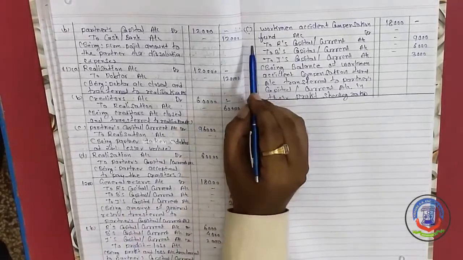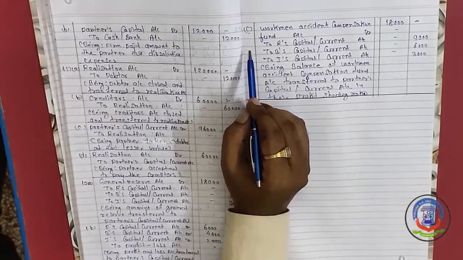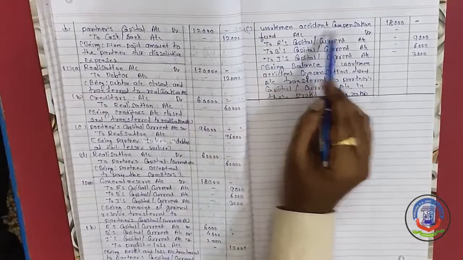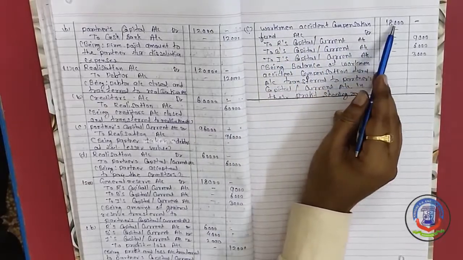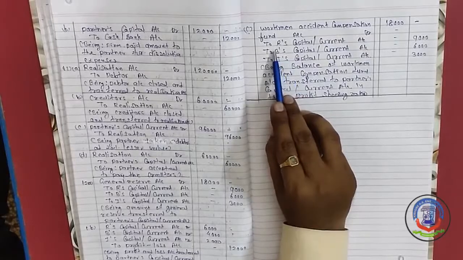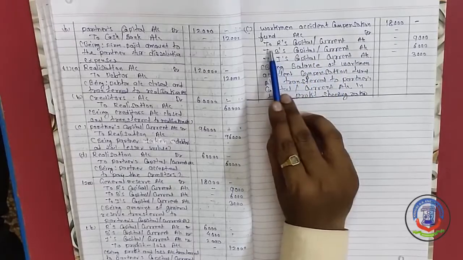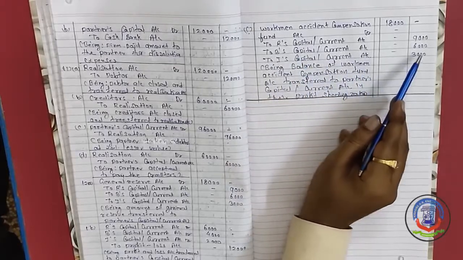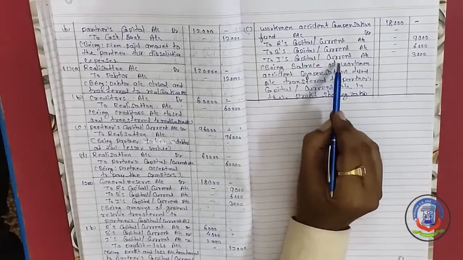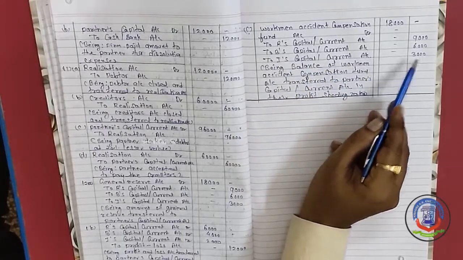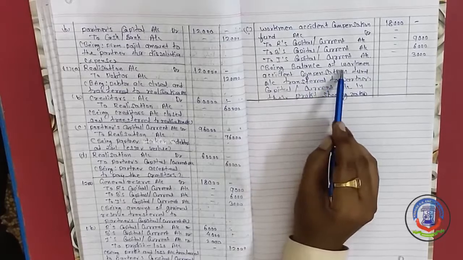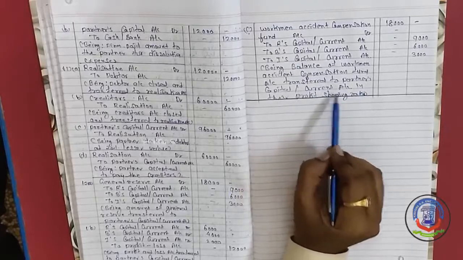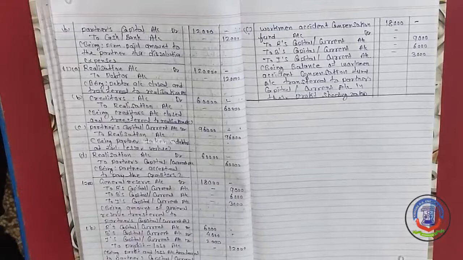Okay, and the third one is workman accident compensation fund of rupees 18,000. Workman accident compensation fund account debited 18,000 rupees, distributed between the partners as per their profit sharing ratio: to R's capital current account 9,000, to B's capital current account 6,000, to I's capital current account an amount of rupees 3,000, being balance of workman accident compensation fund account transferred to partners' capital current account in their profit sharing ratio.